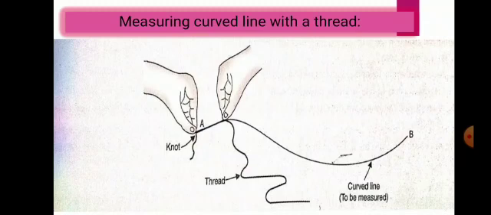Now straighten the thread and measure the length between the knot and the ink. Where you finish the curved line at B, mark it with ink and measure from the knot to the last point you marked by ink. This will give us the length of the curved line. Okay. So what will you do? First make a knot on a thread, keep it on the starting point A, hold it and keep running this thread up to the last point B, and mark with color or ink. Now straighten the thread and measure with the help of a scale. It will give you the length of the curved line. Clear?